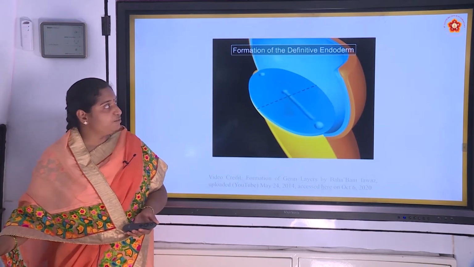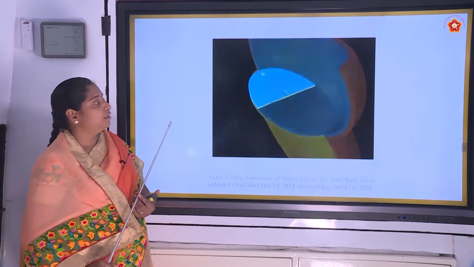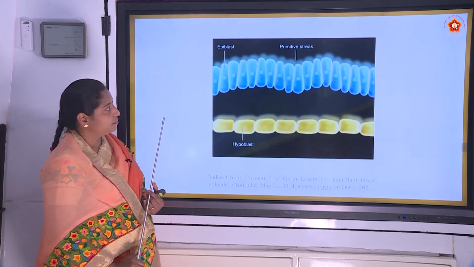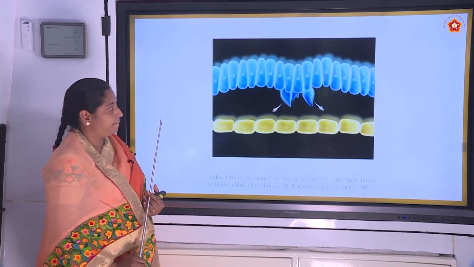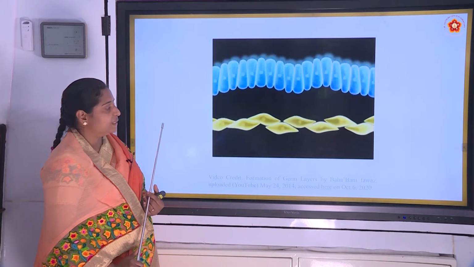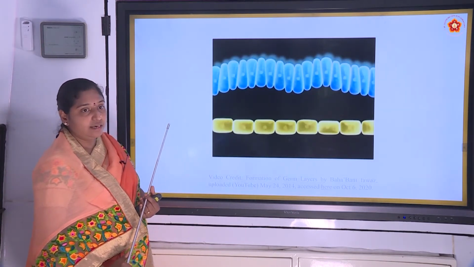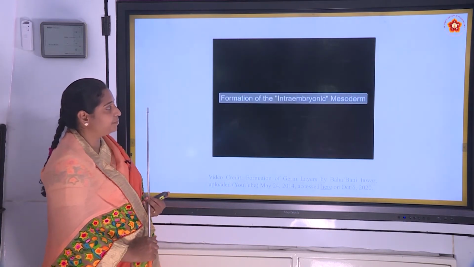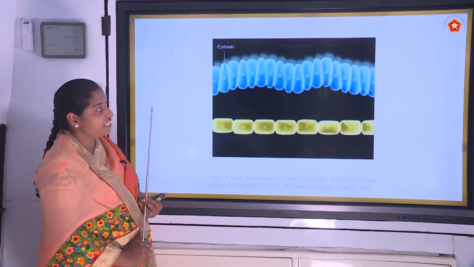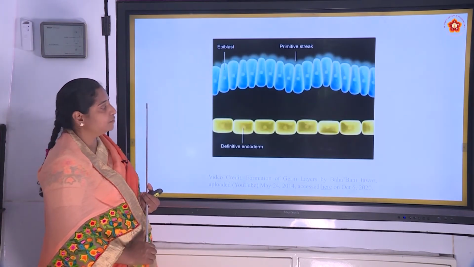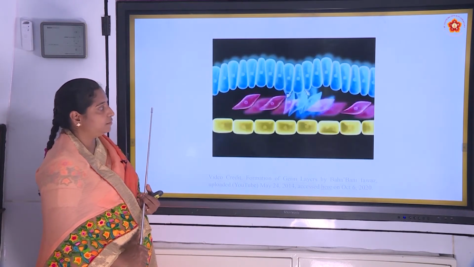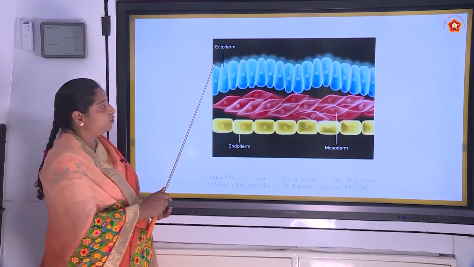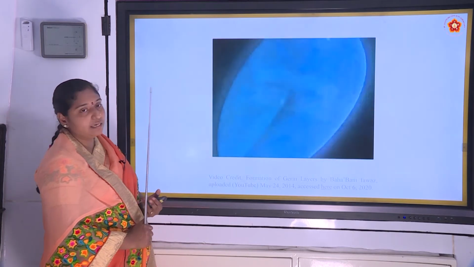See, this is the formation of the definitive endoderm. Endoderm is the inner layer of the cells. How the cells are rearranging, you can observe here in this video. See, endoderm is formed. Now, how the mesoderm is going to form, just observe. See, this is outer ectoderm, middle mesoderm and the inner endoderm.